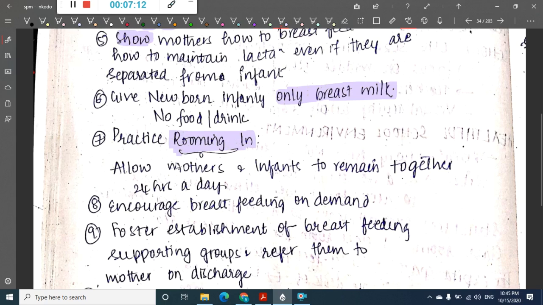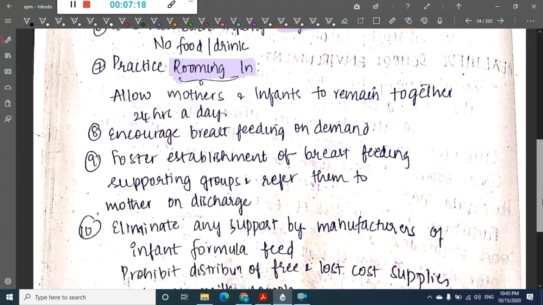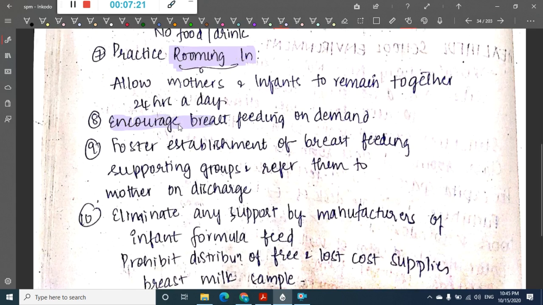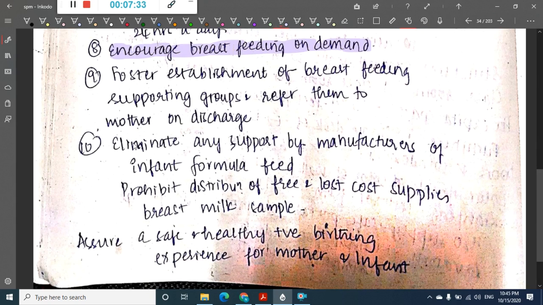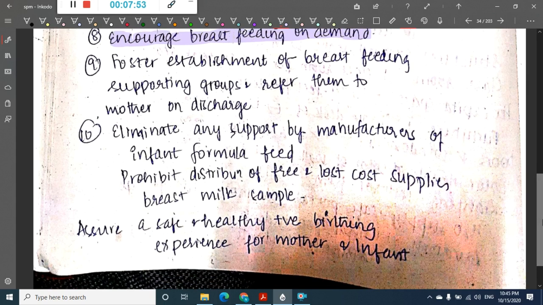What is rooming in? Rooming in is that we should allow the mother and infant to remain together for almost 24 hours a day, and encourage breastfeeding on demand. We should encourage breastfeeding on demand and foster establishment of breastfeeding support groups and refer mothers to them on discharge. Then eliminate any support from manufacturers of infant formula feed. You should not allow any infant formula feed, and you should prohibit distribution of free and low cost supplies and breast milk substitute samples. Always allow the mother to breastfeed her baby.